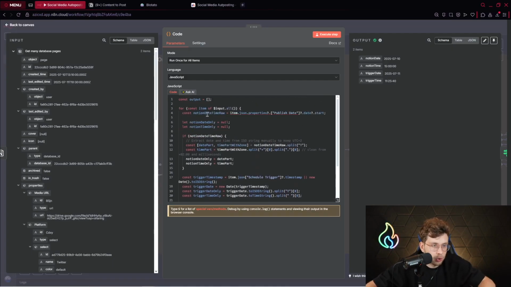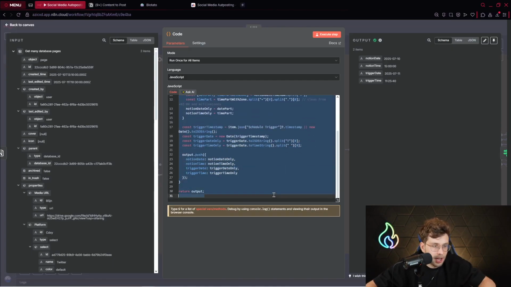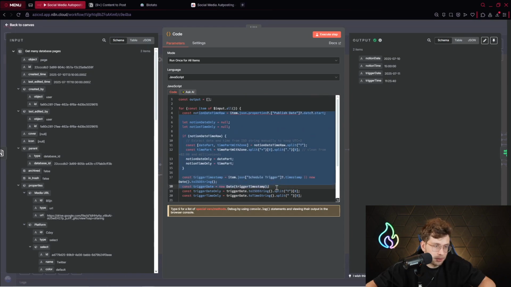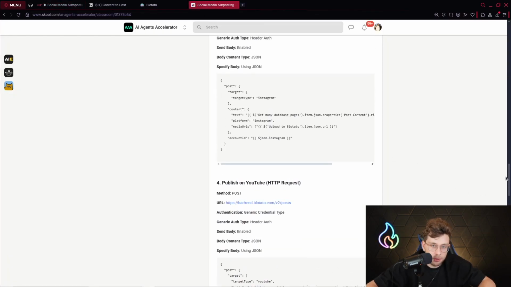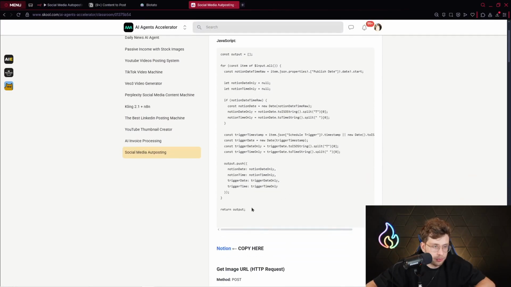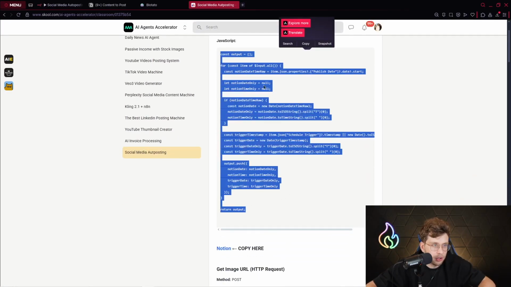And for the code, it looks like this. I won't be talking about it. It's kind of complicated. However, you can take it from our community. So if you go up here, you've got this entire code to copy and use.